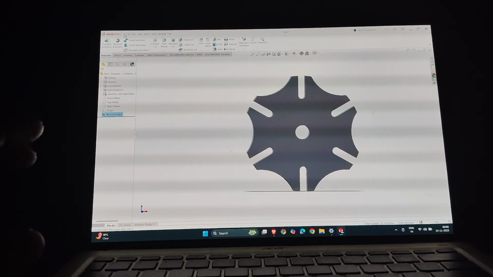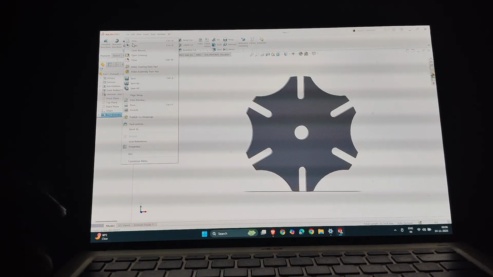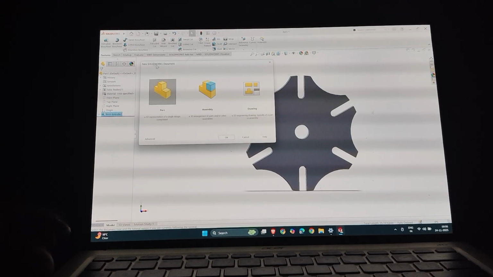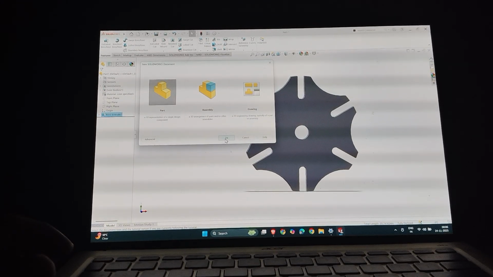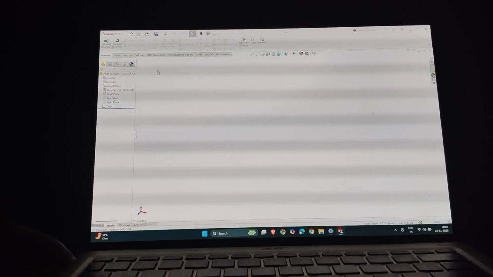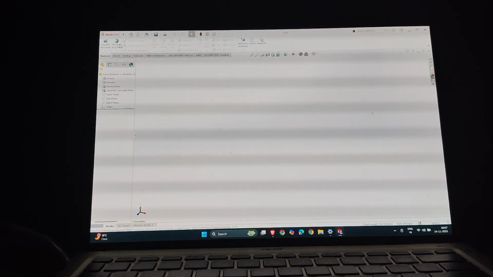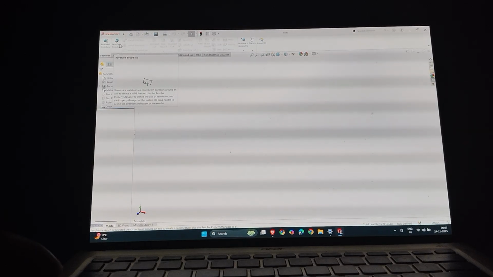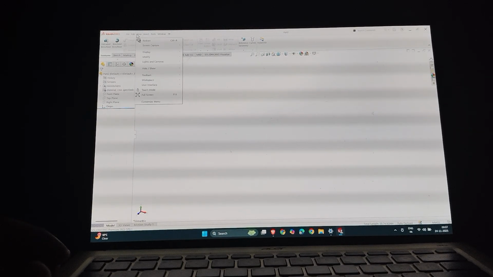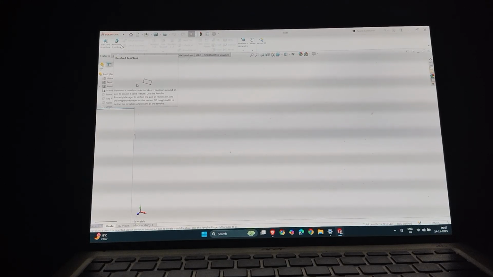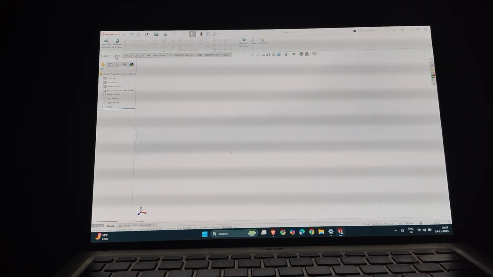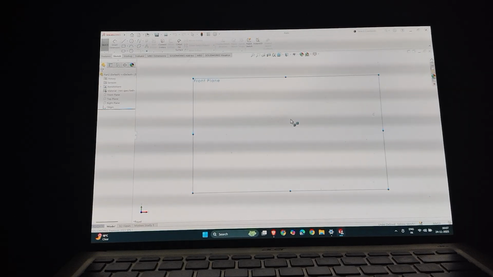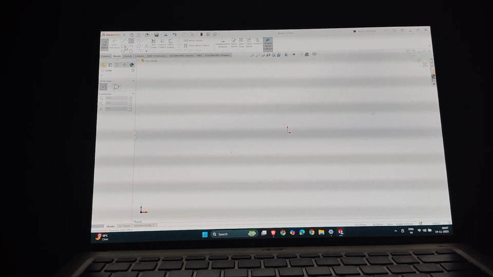Now I have to make the locked wheel. So I will select new geometry, part geometry. Now select the circle. Now make a circle. Select a sketch, front plane. Make a circle of 3.54.